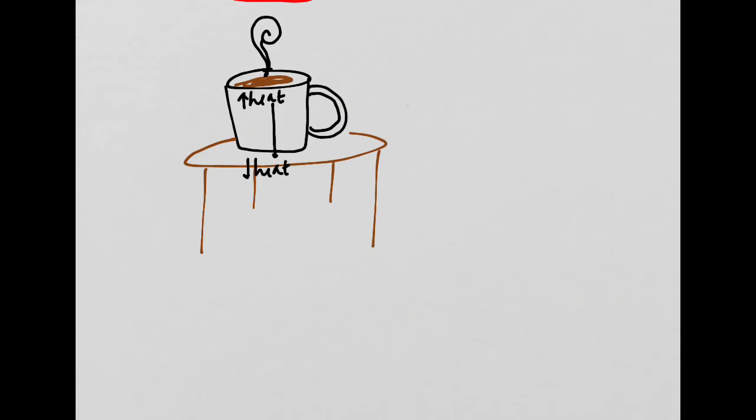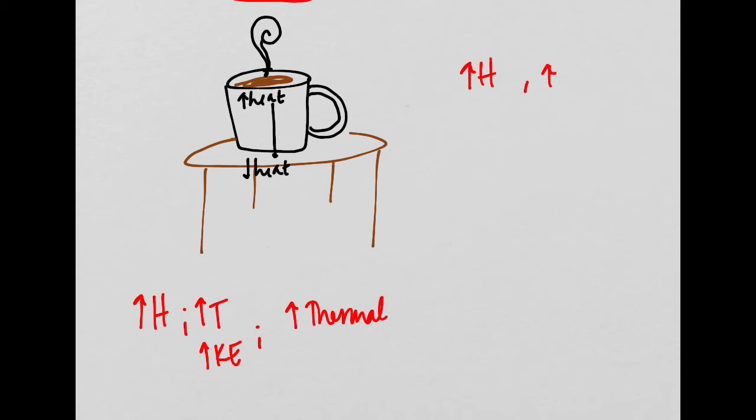So if we're thinking about thermal energy now, well, increased heat means increased temperature. What does temperature mean? Temperature means increased kinetic energy, right? Average kinetic energy. Well, if we have increased average kinetic energy, then we're also going to have increased thermal energy, right? Because thermal energy is just kinetic energy plus potential energy. So the relationship is that as thermal energy increases, so does heat. As heat increases, so does thermal energy. As heat decreases, so does thermal energy.